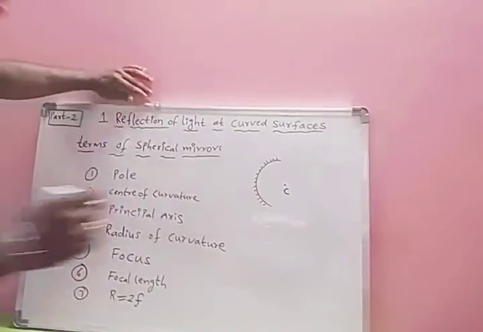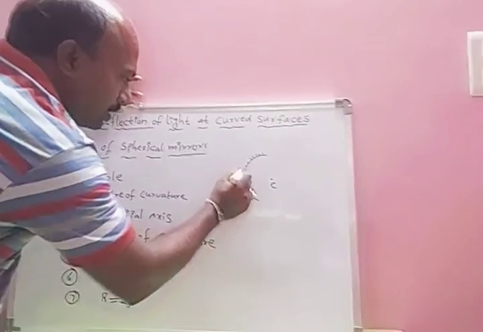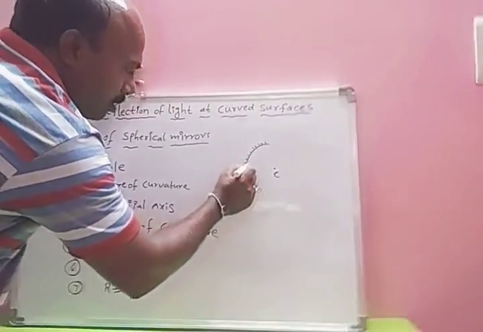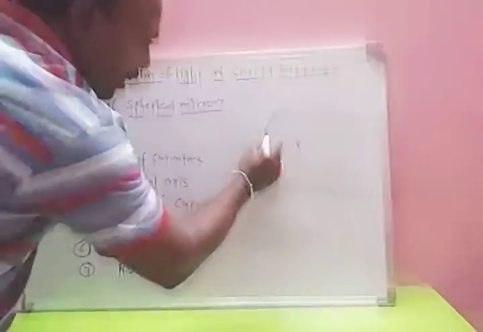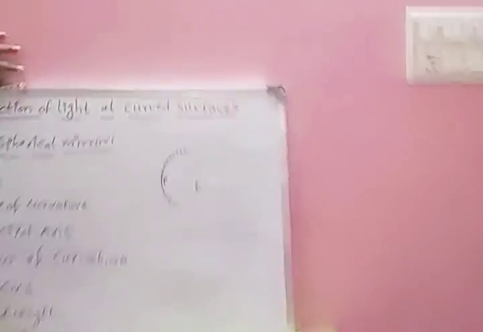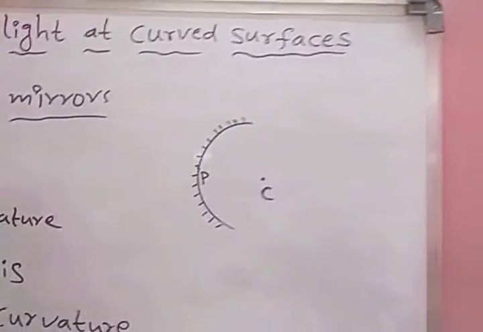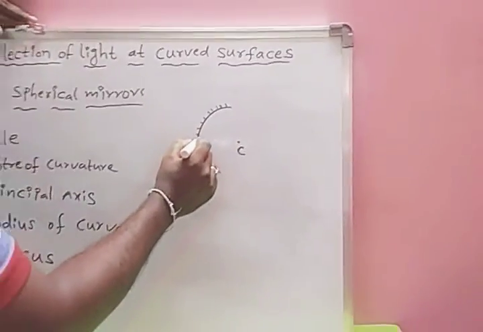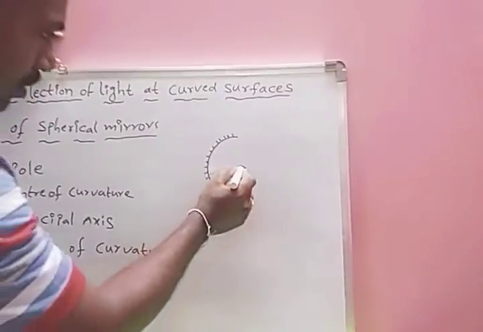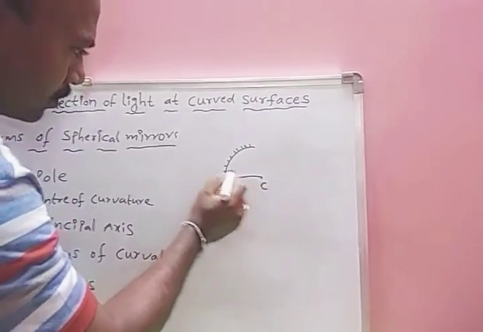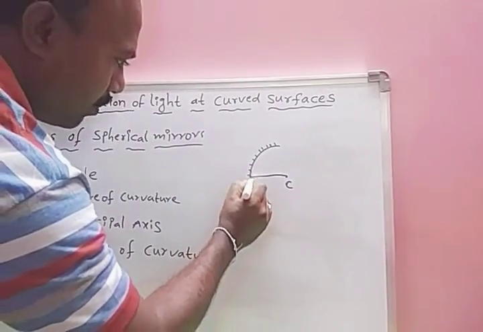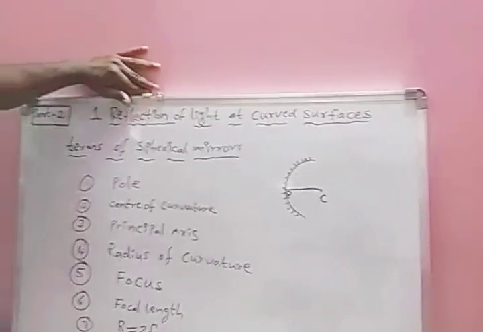What is pole? The midpoint of the mirror is called pole. Midpoint of the mirror means here. The midpoint of the mirror is known as pole.